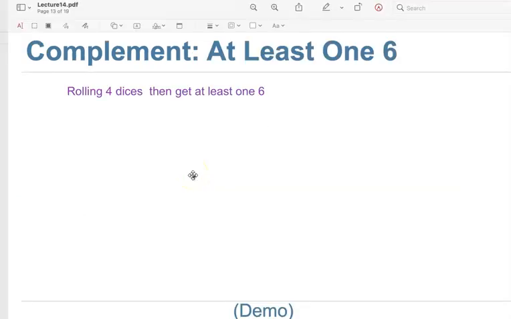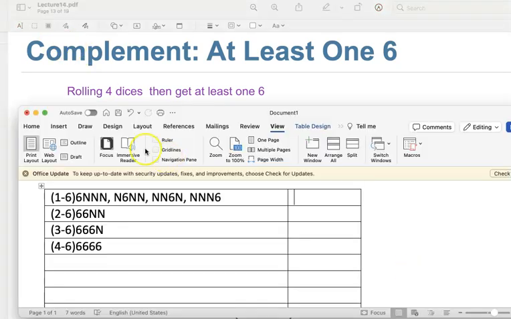So that's the one complement question. This question is, we will roll 4 dice together. What is the chance we get at least one 6? Yeah, pause the video, you can think about that. So roll 4 dice, then we get at least one 6.